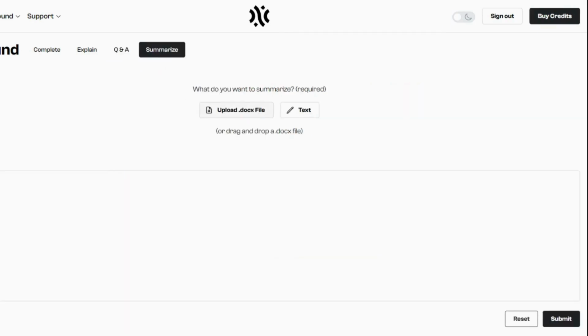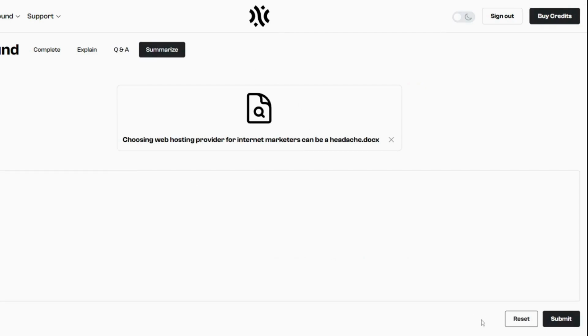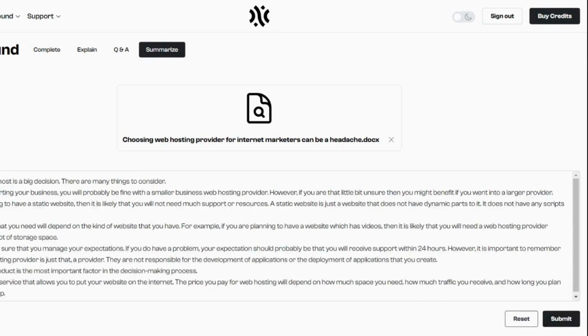So I've got this document here, which is a blog post I once wrote. Choosing a web hosting provider for internet marketers can be a headache. You then send that off, and it goes through the document and works out what each part says, and it summarizes each part of it for you. So this is really good if you have a really long document that you need to read and you can't work out what the most important parts are. You get your summary and you can drop that into ChatGPT, and then you can start to look for angles with it or start to turn that into a blog post.